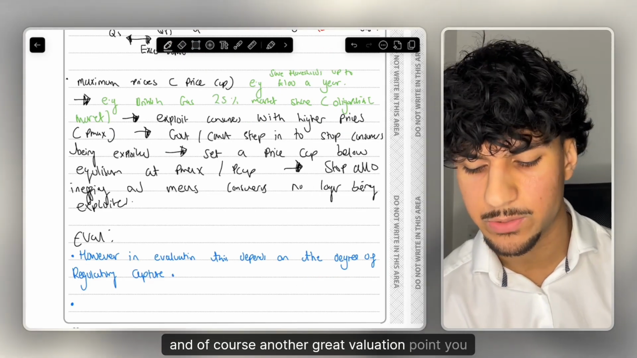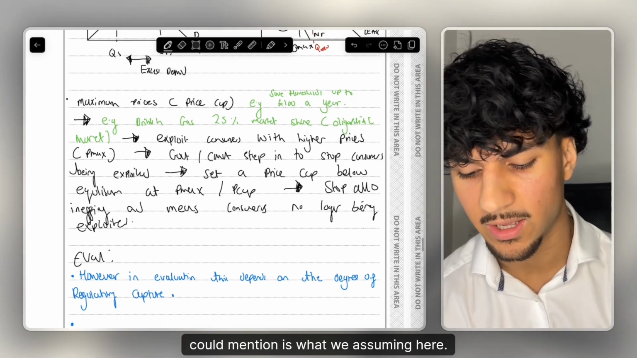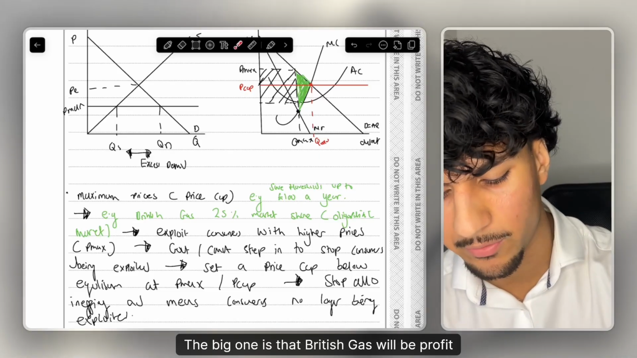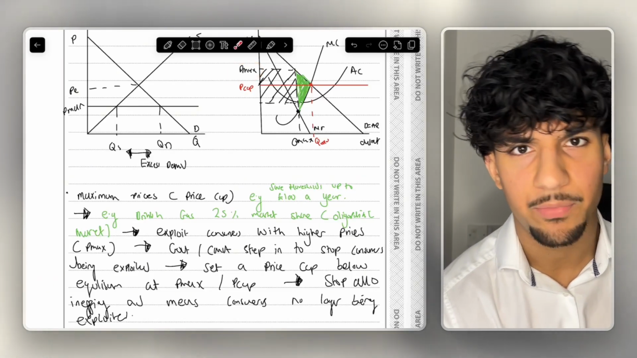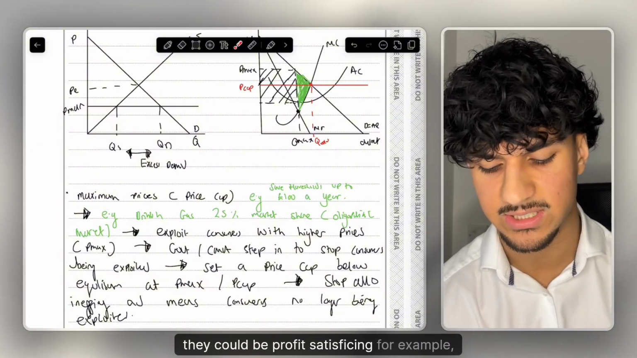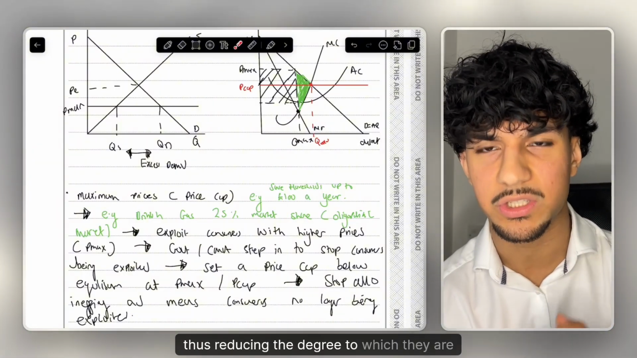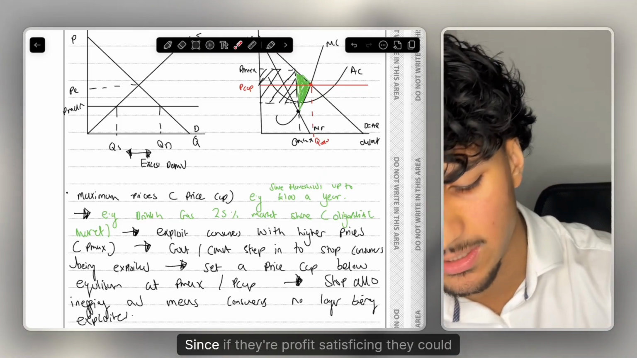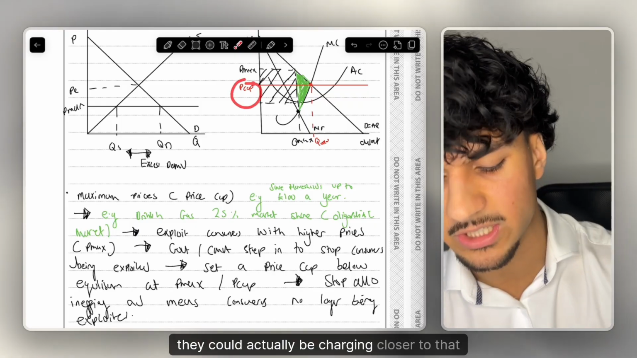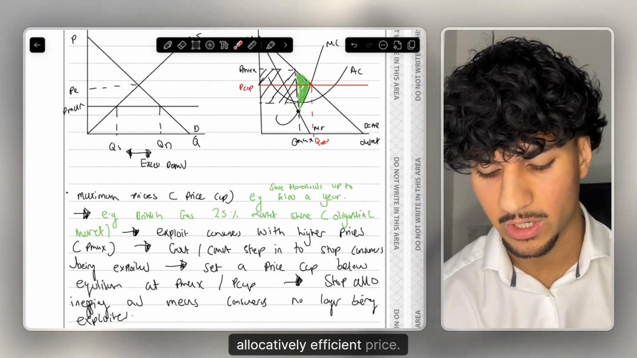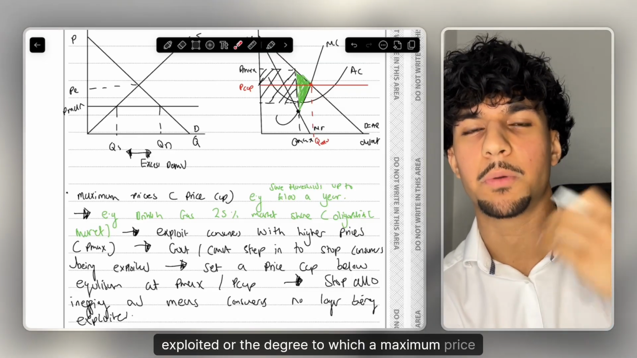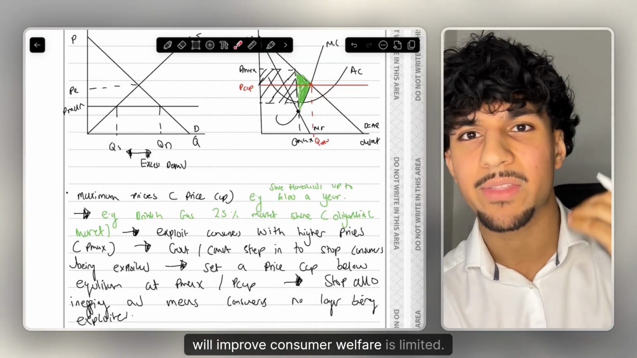And of course, another great evaluation point you could mention is what we're assuming here. And remember, always think about the assumptions we're making. The big one is that British Gas will be profit maximizing. You could say, however, in evaluation, this depends on a business's objectives. As a business, they could be profit satisfying, for example, thus reducing the degree to which they are actually exploiting consumers. Since if they're profit satisficing, they could actually be charging closer to that allocatively efficient price, thus meaning the degree to which consumers are exploited or the degree to which a maximum price will improve consumer welfare is limited.